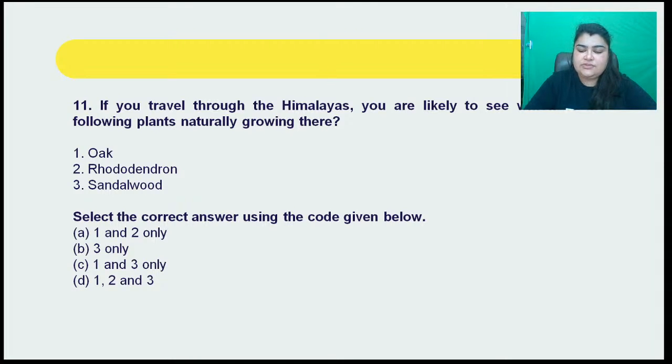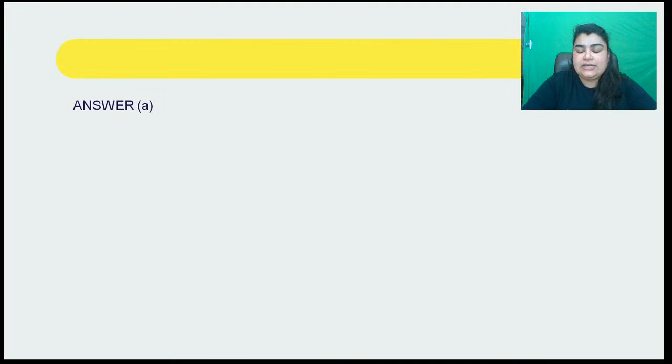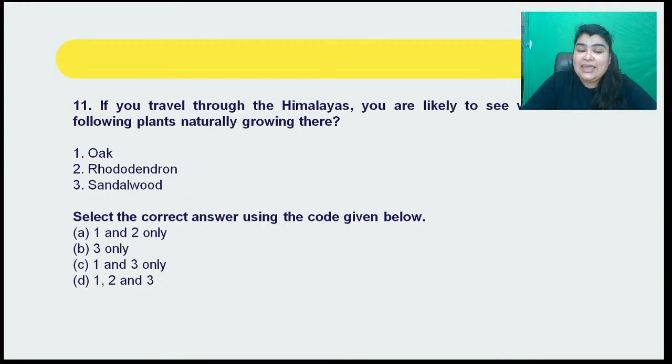All right, so going by the answer for this question, the correct answer indeed is going to be A and not C. See, it was easiest to answer this question on the basis of elimination because sandalwood is one of the most famous trees that grows in the forests in Seshachalam in Andhra Pradesh. It is a dry deciduous tree that grows out there. So since it is growing in the dry deciduous region, it is not going to be found in the Himalayas region. So it could easily have been answered on the basis of elimination here.